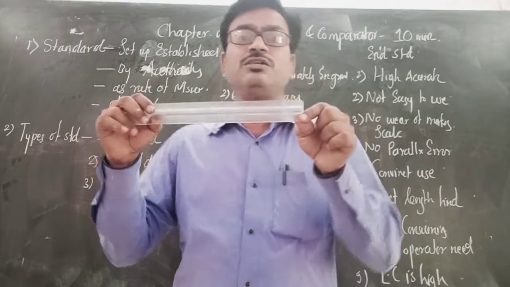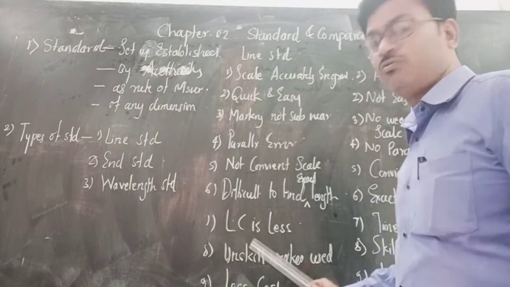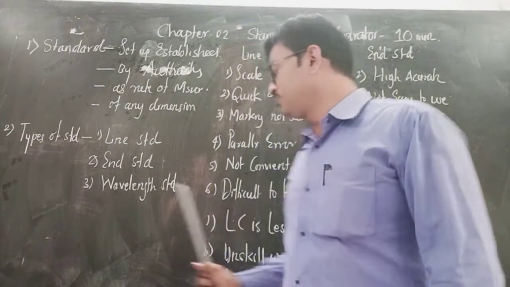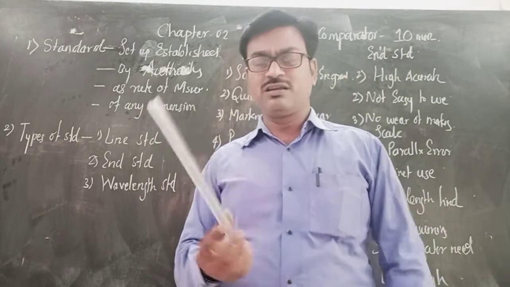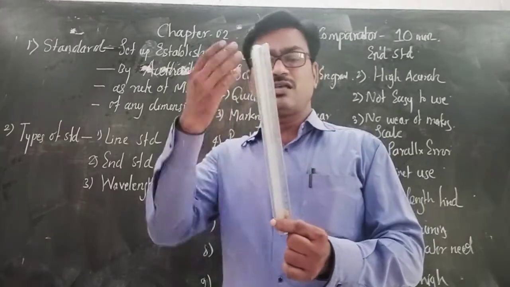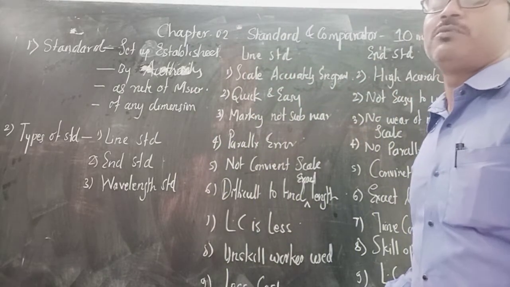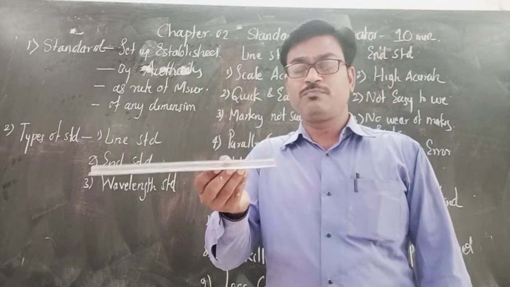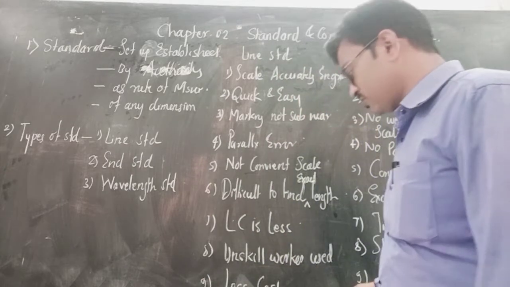Less than 1 mm is not possible to measure with the help of that scale. That's why the least count. Least means कमीत कमी and count means मोजणे. Unskilled workers also use it. Obviously, it is very simple and easy. An unskilled operator also uses this. And, very important, it is low cost. It's very cheap. When you go to the market and purchase this scale, it costs very little.